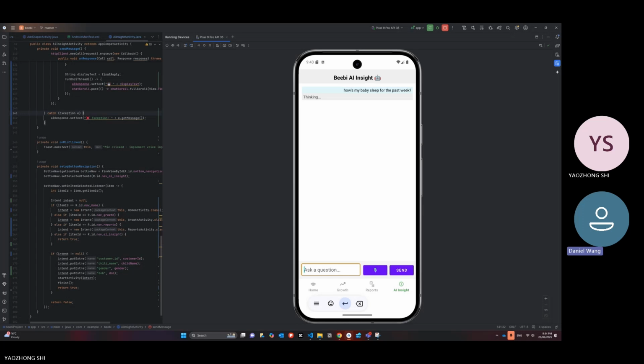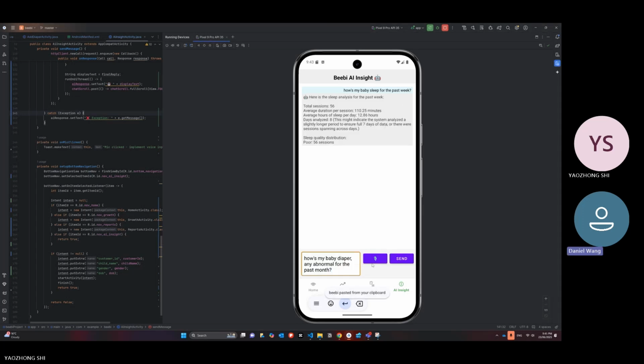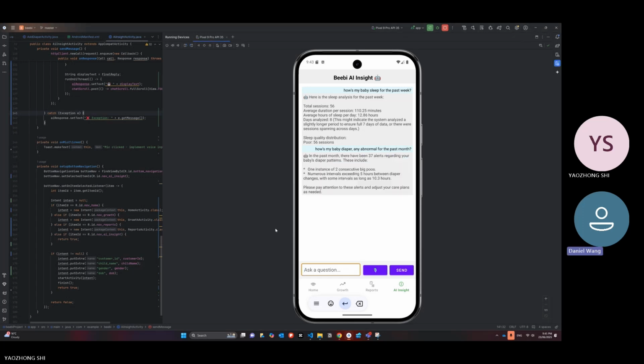Second, data privacy. If you directly feed in raw data from a live SQL database into the model, it can actually risk exposing sensitive personal information. So before we pass anything to the LLM, we pre-process the data. This step helps us clean and structure the data, protect privacy, and also make the model run more efficiently.